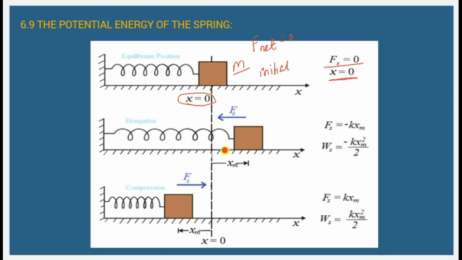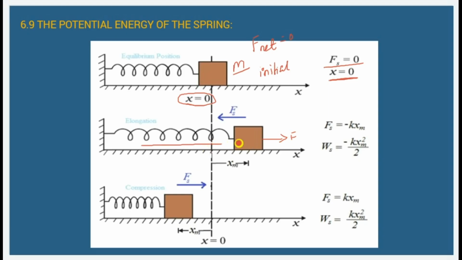When we take the second case, we are supplying a force to expand the spring. That is, we are pulling this mass away from the equilibrium position, that is x is equal to 0. As a result, the spring is getting elongated. This elongation is due to the force we supplied.